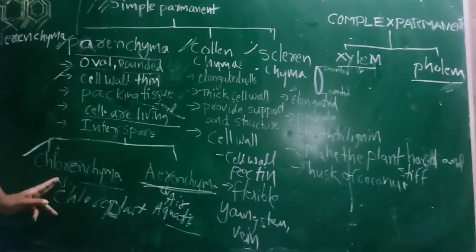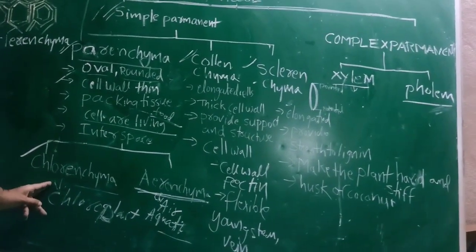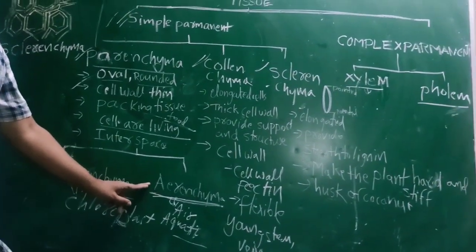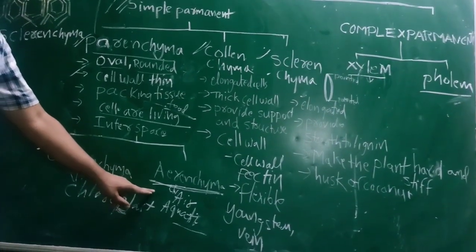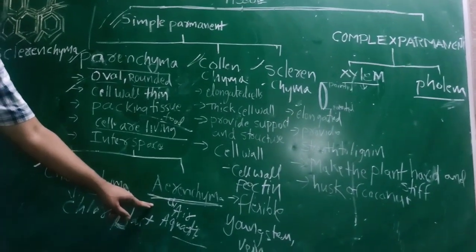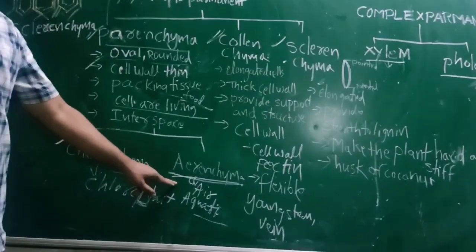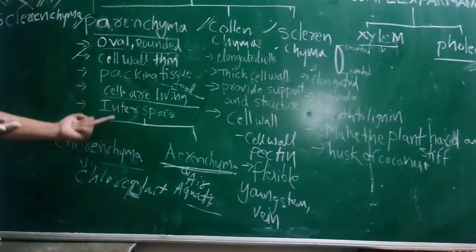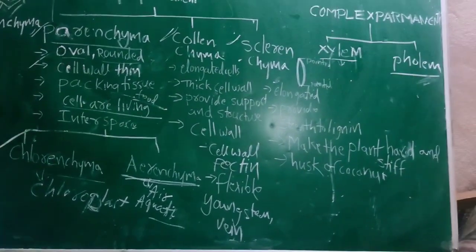Parenchyma is again classified into chlorenchyma, which consists of chloroplast, and the other one, aerenchyma. Aerenchyma means in aquatic plants, we observe they are floating. The stem and leaves are floating. Why? Because wherever the parenchyma is there, that parenchyma is filled with air, so they are floating. That is aerenchyma. So parenchyma is divided into chlorenchyma and aerenchyma.